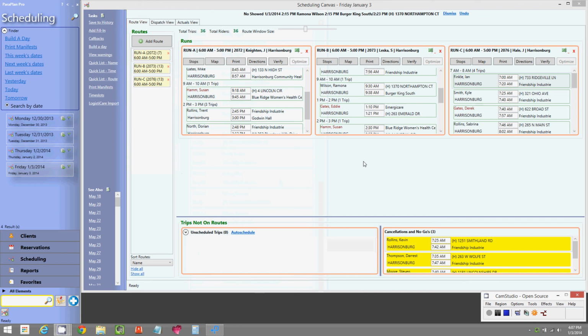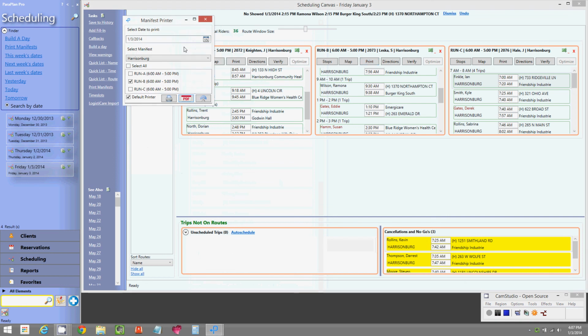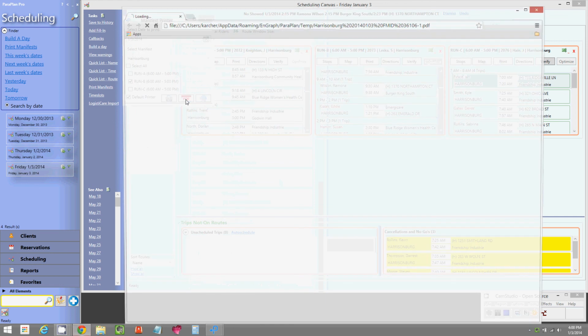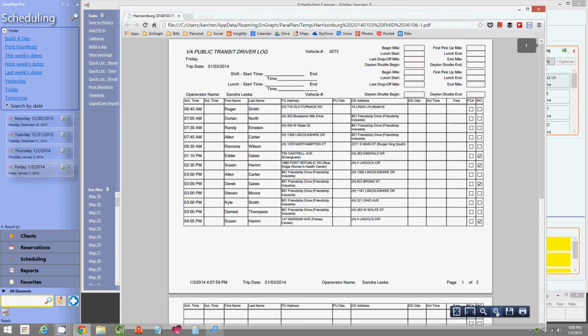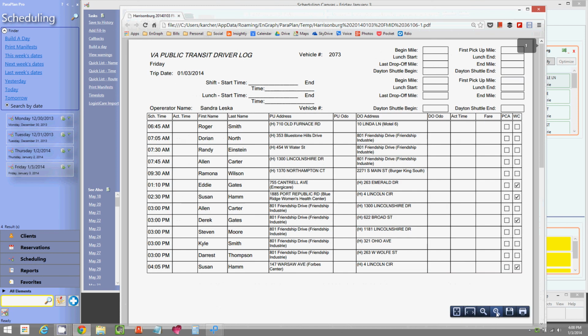And one final thing I wanted to show you here on this day for this example is our paper manifests. ParaPlan comes with a lot of paper manifests. If for some reason you need to print one, you can. So just press print on that particular run and select PDF. And then ParaPlan will automatically generate a paper manifest for it. There are several different to choose from if you happen to need them for whatever reason.